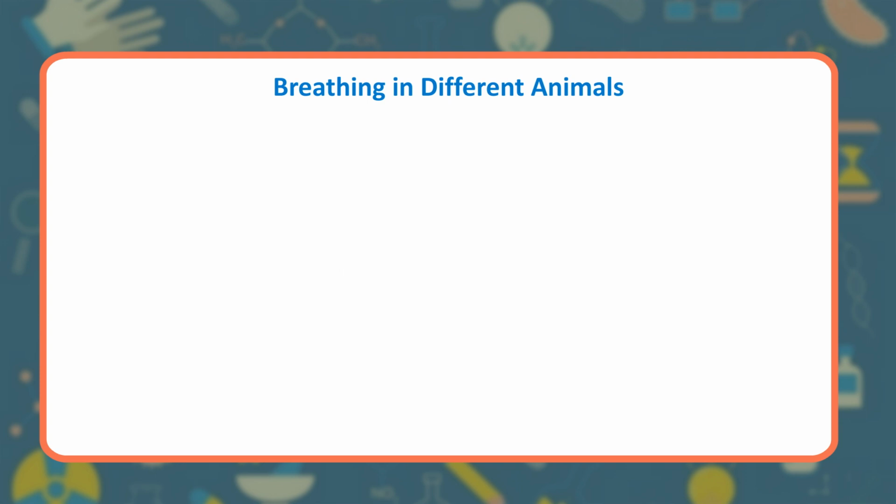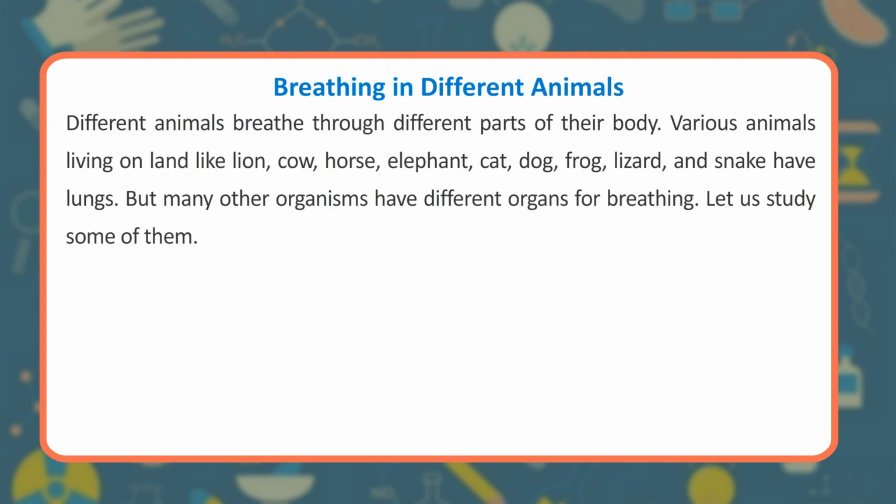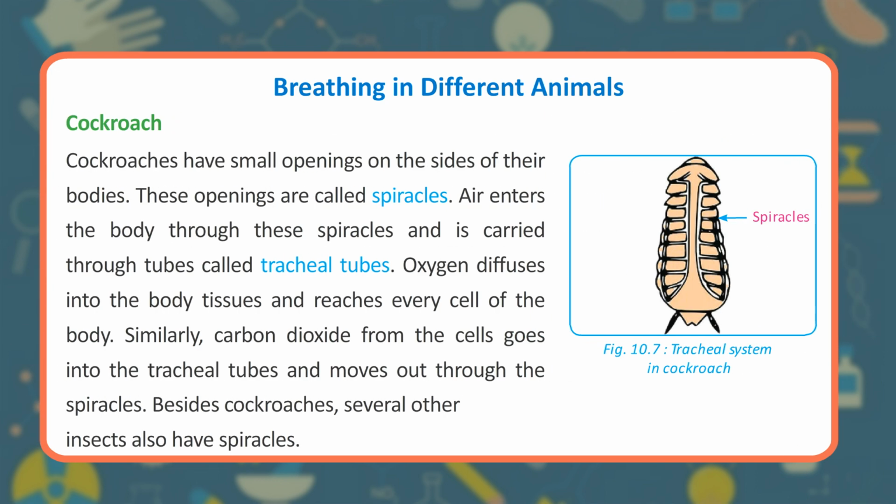Breathing in different animals. Different animals breathe through different parts of their body. Various animals living on land like lion, cow, horse, elephant, cat, dog, frog, lizard, and snake have lungs. But many other organisms have different organs for breathing. Let us study some of them. Cockroach. Cockroaches have small openings on the sides of their bodies.